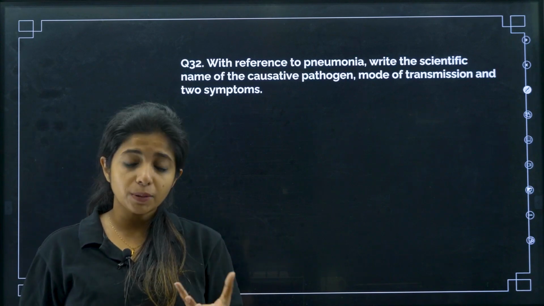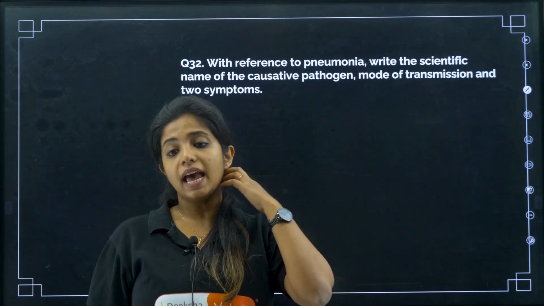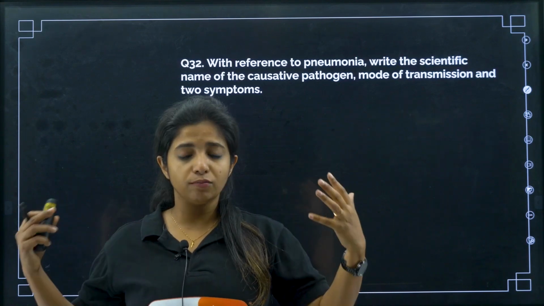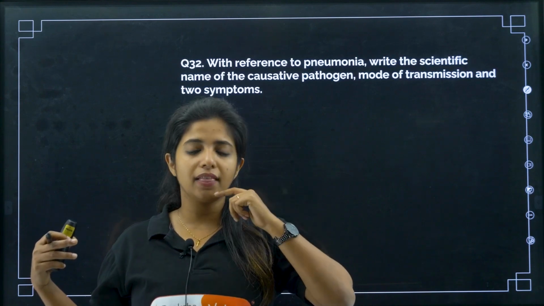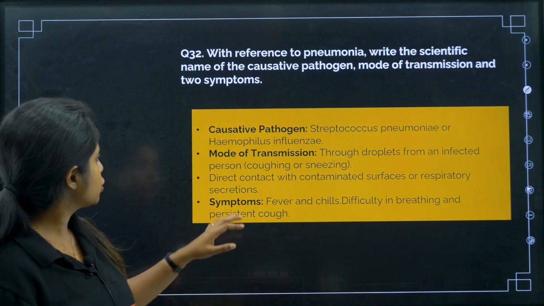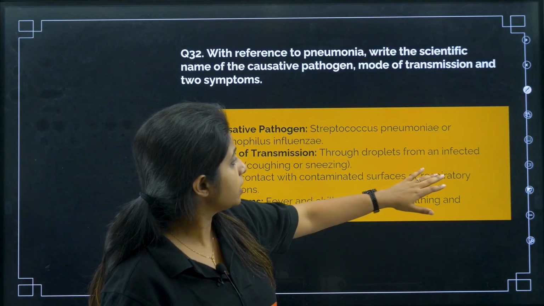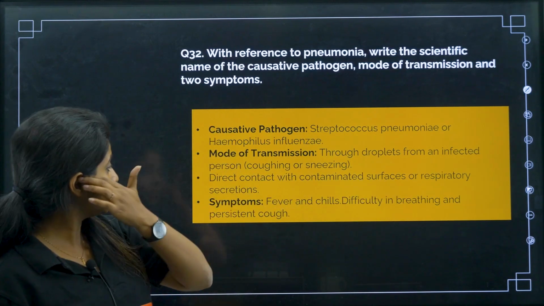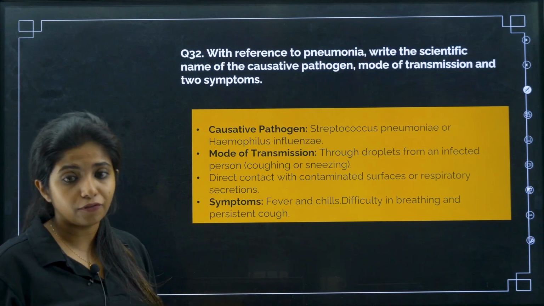Now the 2 symptoms: fever, high fever, and then respiratory issues, my dear children. Also the grave symptom: if everything increases way too much, you will have blue nails, and the lips and everything will change color, becoming greyish. So causative pathogens: Streptococcus pneumoniae or Haemophilus influenzae. Mode of transmission: through droplets from an infected person coughing or sneezing, or direct contact with contaminated surfaces or respiratory secretions. Fever and chills, difficulty in breathing and persistent cough will also be there in the case of pneumonia.